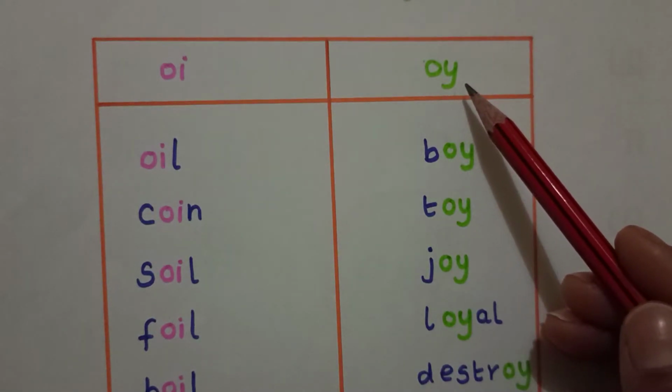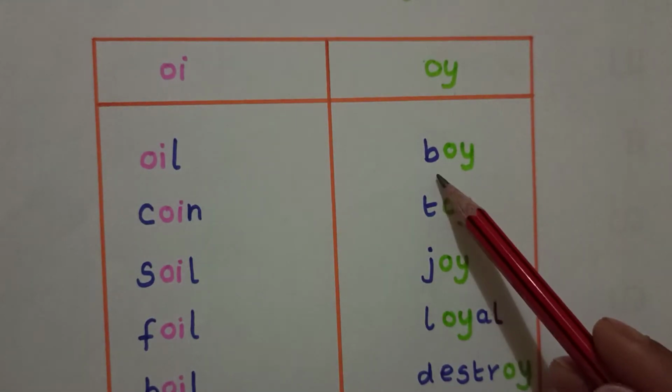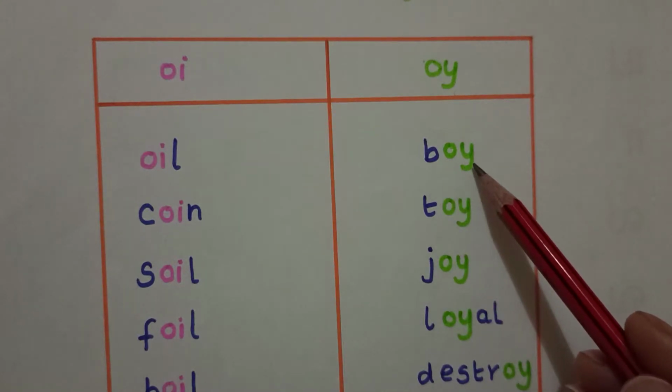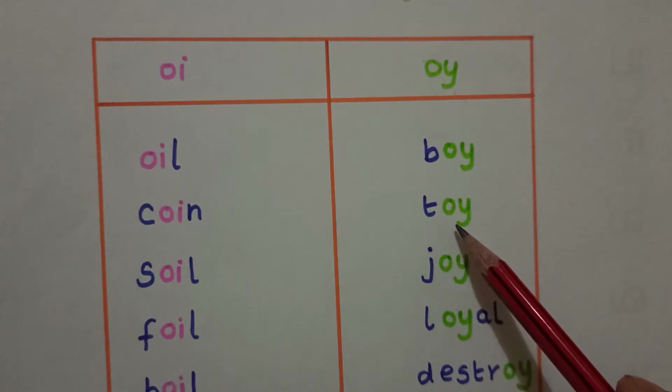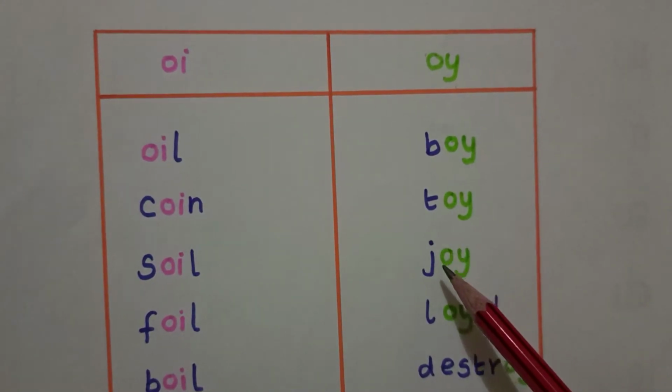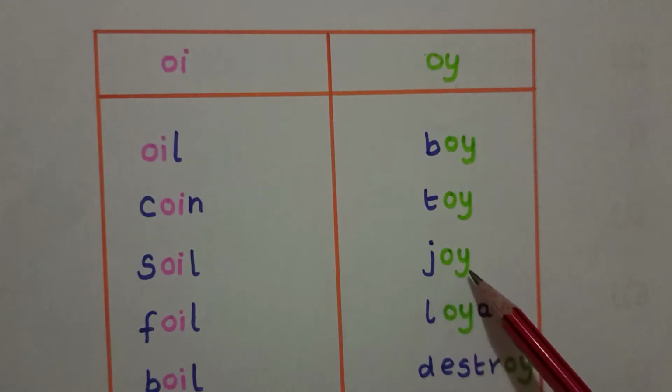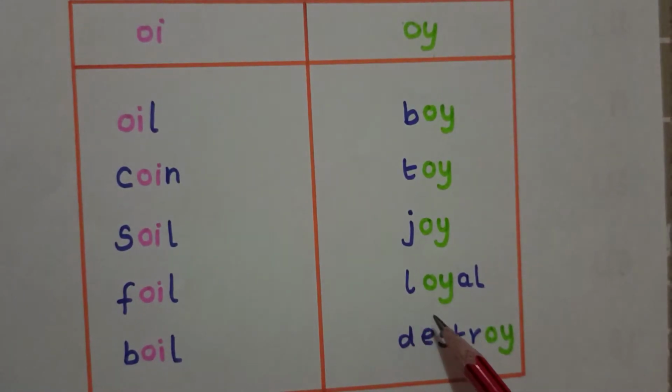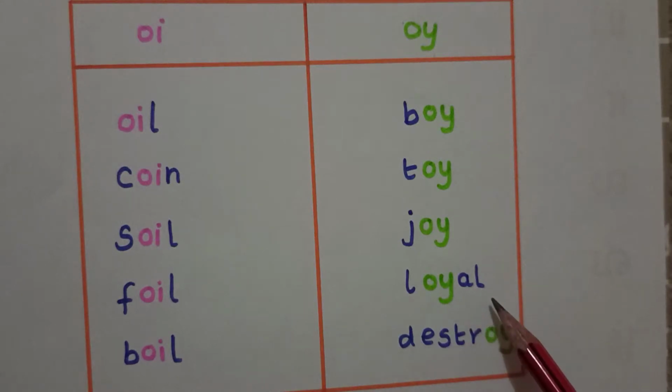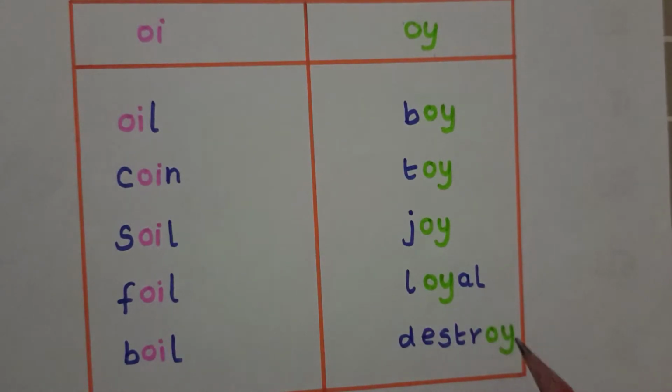OY also makes the sound oi. B, oi, boy. T, oi, toy. J, oi, joy. L, oi, a, loyal. D, e, s, t, r, oy, destroy.